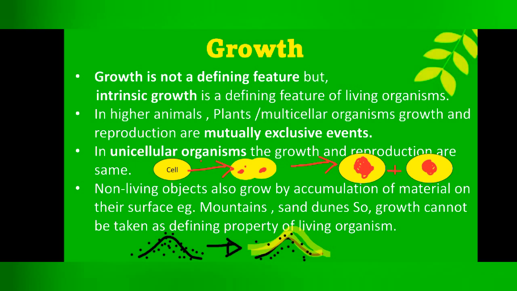Number 3, growth in animals stops at a certain point, like in girls at 18 or 19 years and in boys at 24 or 25 years, whereas in plants, growth takes place throughout their life. Number 4, reproduction and growth in multicellular organisms are different. We have to remember a key word, mutually exclusive, here. Number 5, in unicellular organisms, growth and reproduction are one and the same thing.